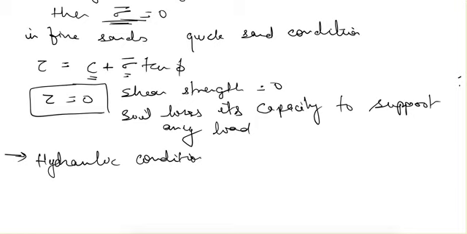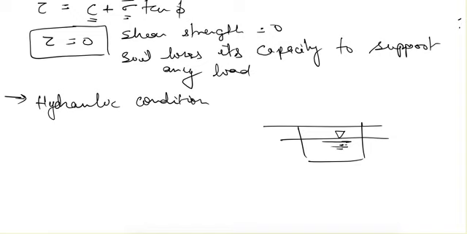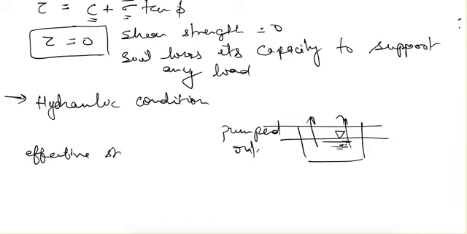And when does it occur in the field? The most common example is when excavation is taking place and the water table comes into that excavation. So what is done in the field? This water is pumped out. When water is pumped out, that means water is flowing upward, and the effective stress reduces. So there can be a point where effective stress becomes equal to 0. Then the quicksand condition can take place.